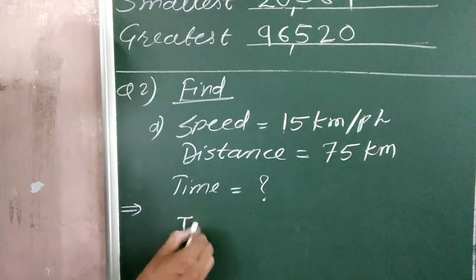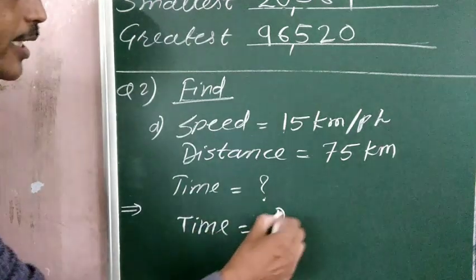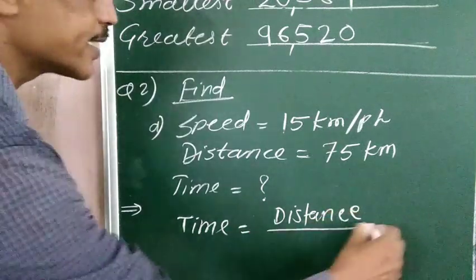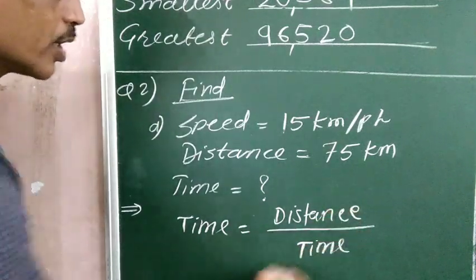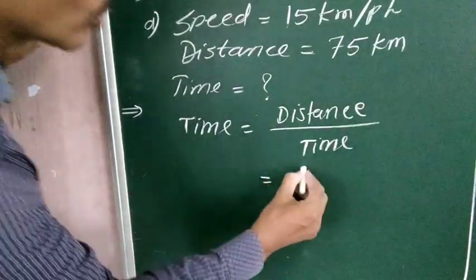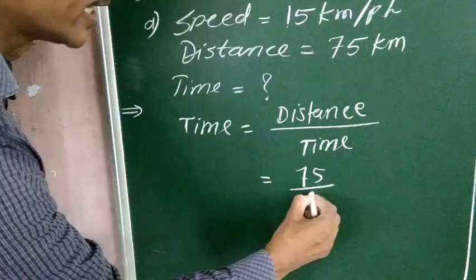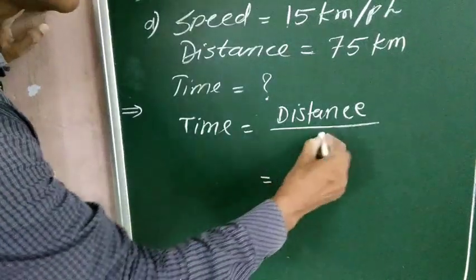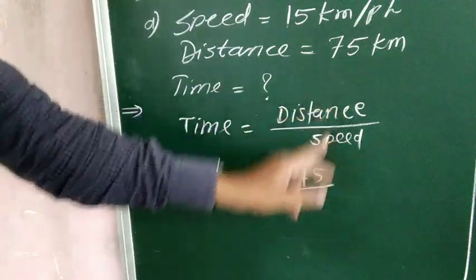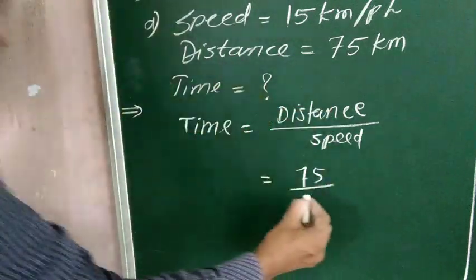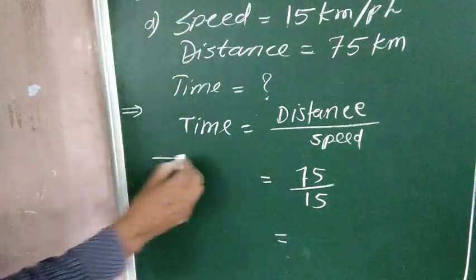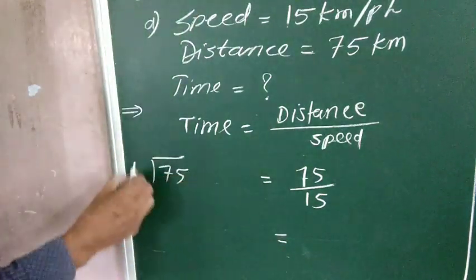तो सी, टाइम, फॉर्मूला फॉर टाइम क्या है बेटा? It is distance divided by speed. Sorry, not time, it is speed, okay? Distance divided by speed. So distance is 75 km and speed is 15 km per hour. So whatever time you write, see, it is 75 by 15.